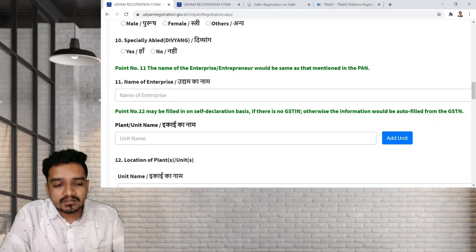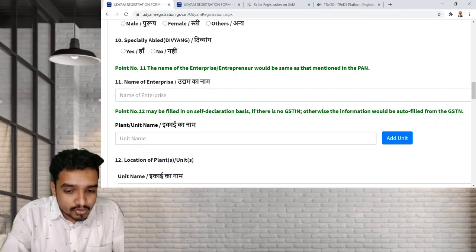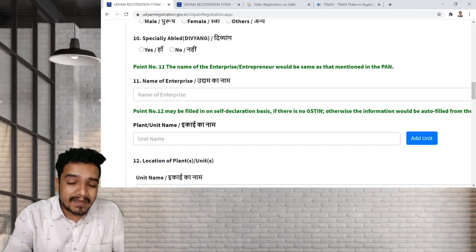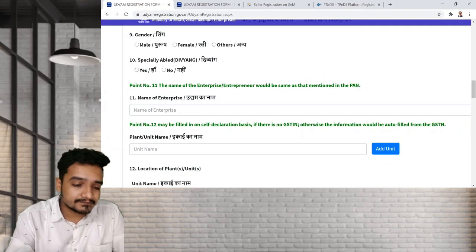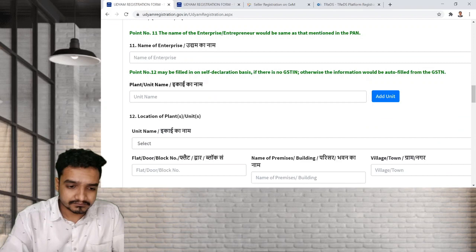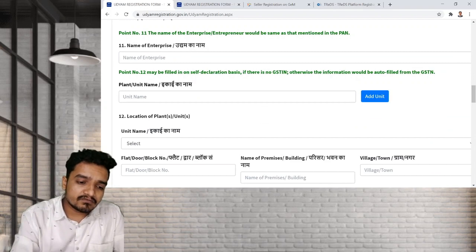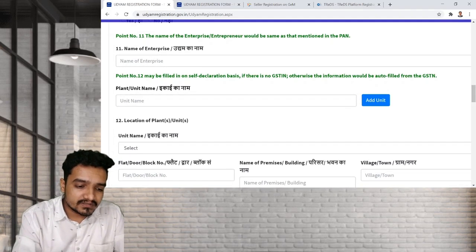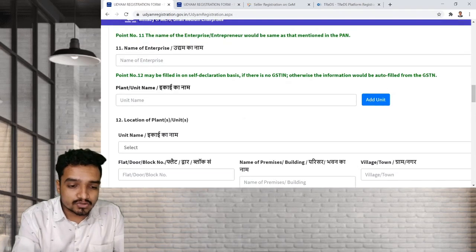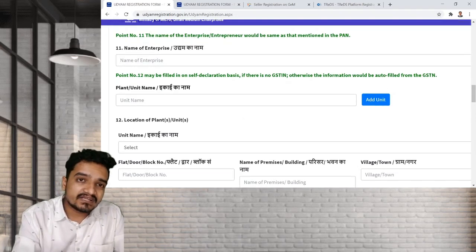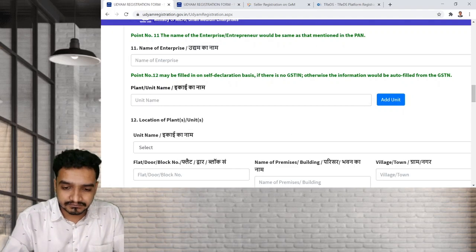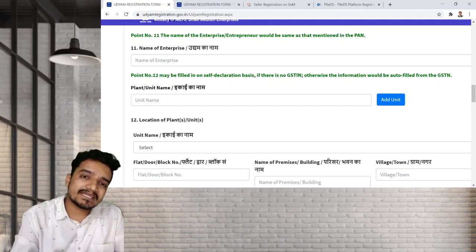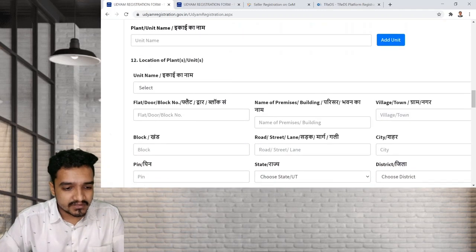Point number 11, the enterprise name. You have to write it as per the PAN. It's clearly written, it would be the same as that mentioned in the PAN. Next question is point number 12. It's clearly written, one more note, that point number 12, that is the location of plant, is to be as per the self declaration if you are not registered with GST. If you are registered with GST, then it should be the same as per the GST certificate, right?